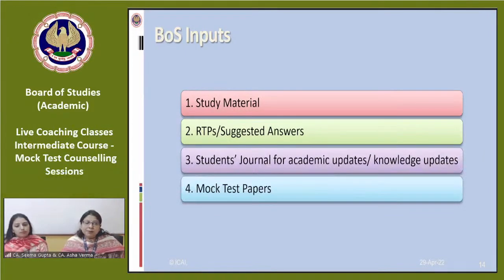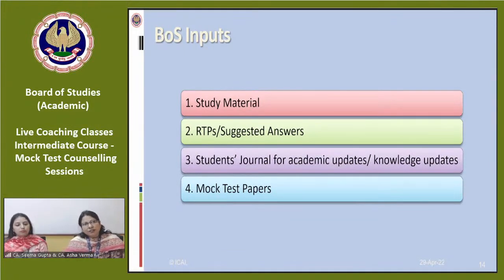Mock test papers are again a very important factor because some rehearsal is required before appearing for the final examination. By attempting the mock test paper under simulated examination conditions, you will know whether you will be able to attempt the question paper within the time limit or not, whether you are clear with the chapters or not, and you will be able to know your weaknesses and deficiencies in the answers, which you can overcome.